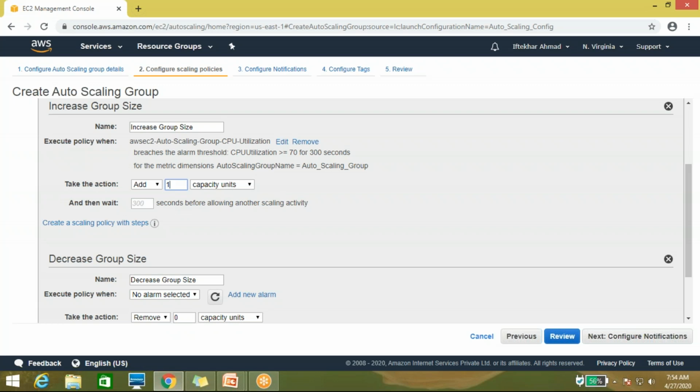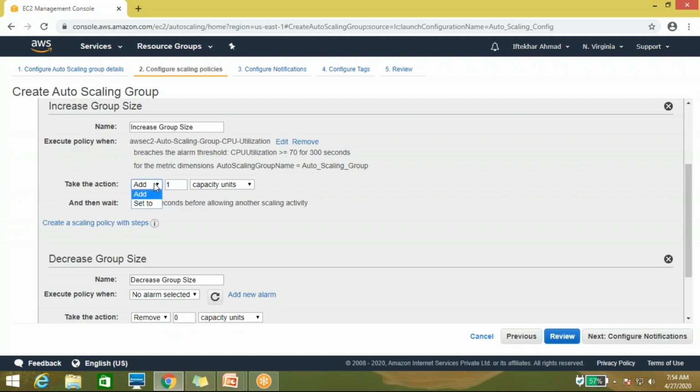when it's required. Whenever it's required, it will automatically add one instance. If, with the added resources, the utilization again goes to 70% or above, then again it will add one instance to your running server.